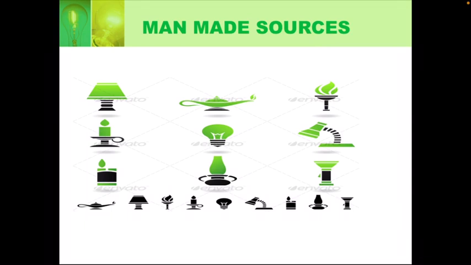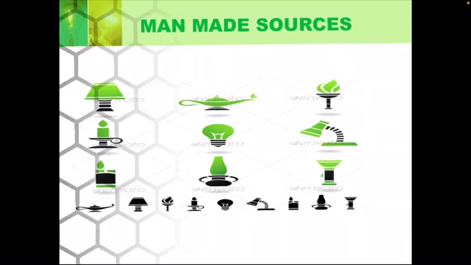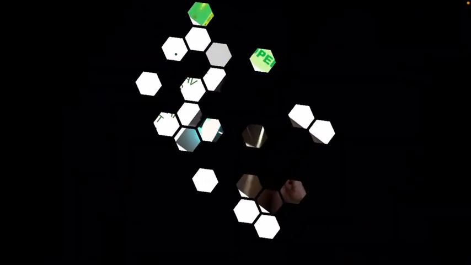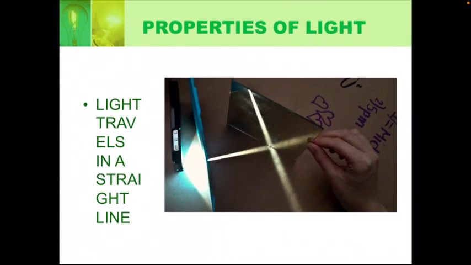So we have been discussing light and its sources. Now let us discuss its properties, which you have learned about in your previous grade. The first property is that light travels in a straight line. Yes, students, when you use your torch light, do you think that your light disperses in other ways? No, the light always travels in a straight line.